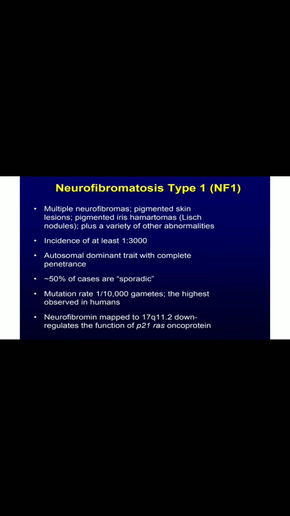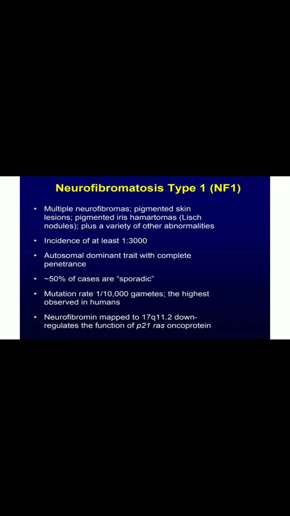So next we will learn some common genetic disorders which come under the autosomal dominant disorders. The first one affects neurofibromin, that is the P21 RAS oncoprotein.